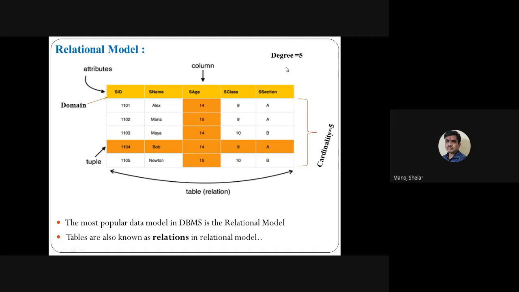Degree means the total number of attributes available in the table. This is the simple relational model concept.